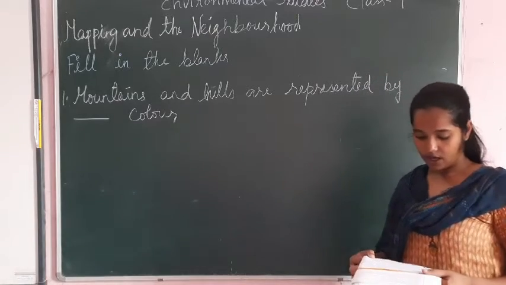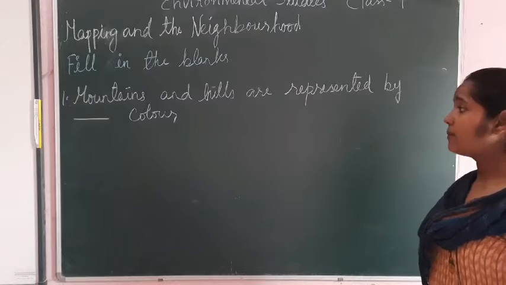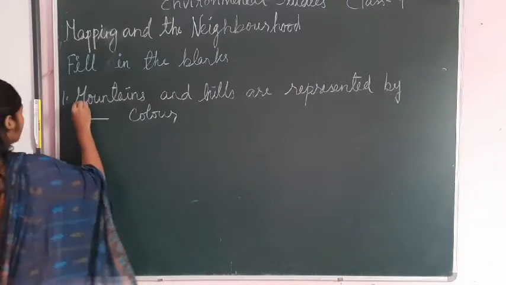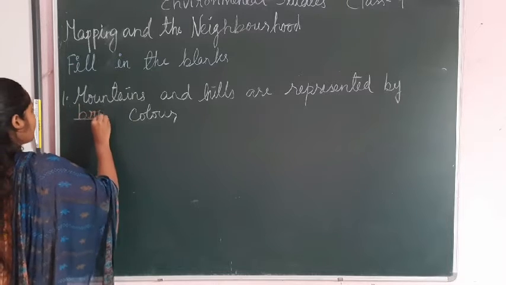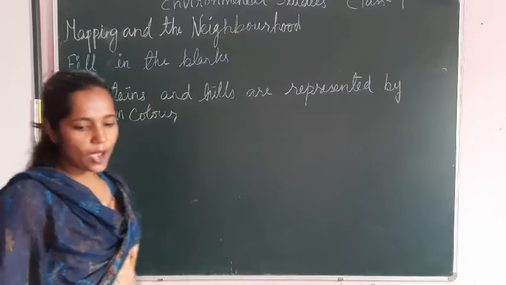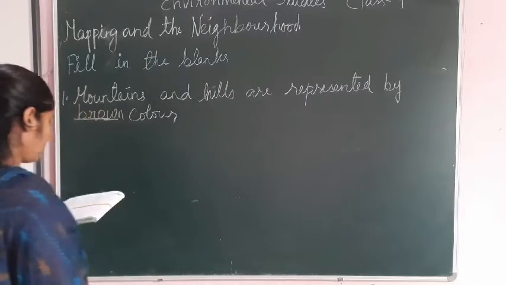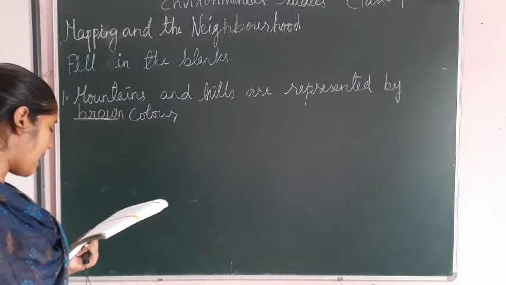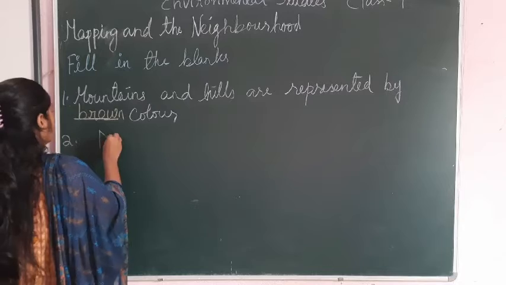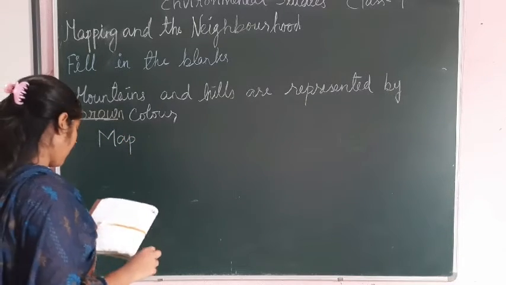After that we are going to solve this one. Mountains and hills are represented by dash color. Which color? Brown color, okay. It can be represented by brown color. Moving to the second one. The question is, a map denotes the location of a place drawn on a flat surface. So what will be the answer? Map. I am not writing the full question, you will write it in your copy, okay.